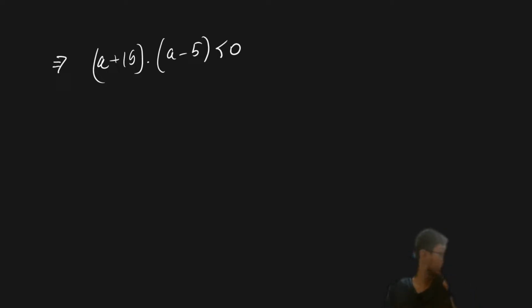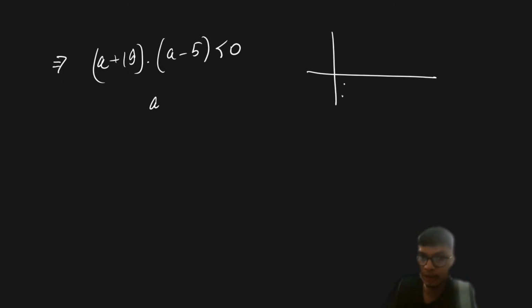Now with this we can find out our a, or our inequality. We have already discussed this kind of inequality: when our particular quadratic is less than 0, I need to find the interval, and it is something like this. So this is a quadratic in a.